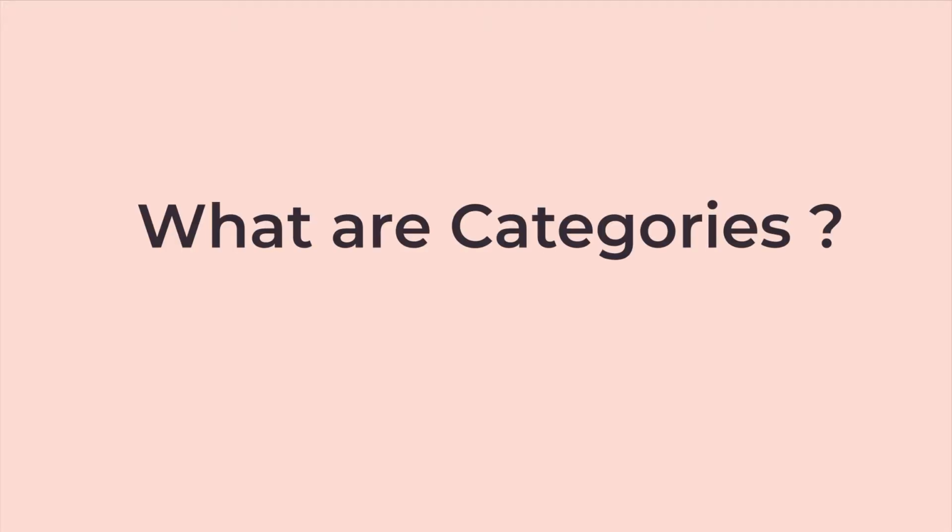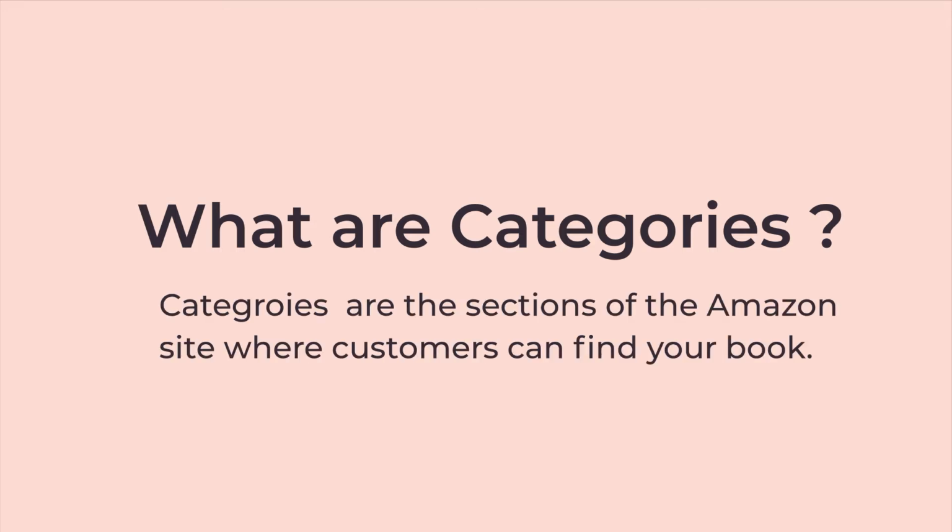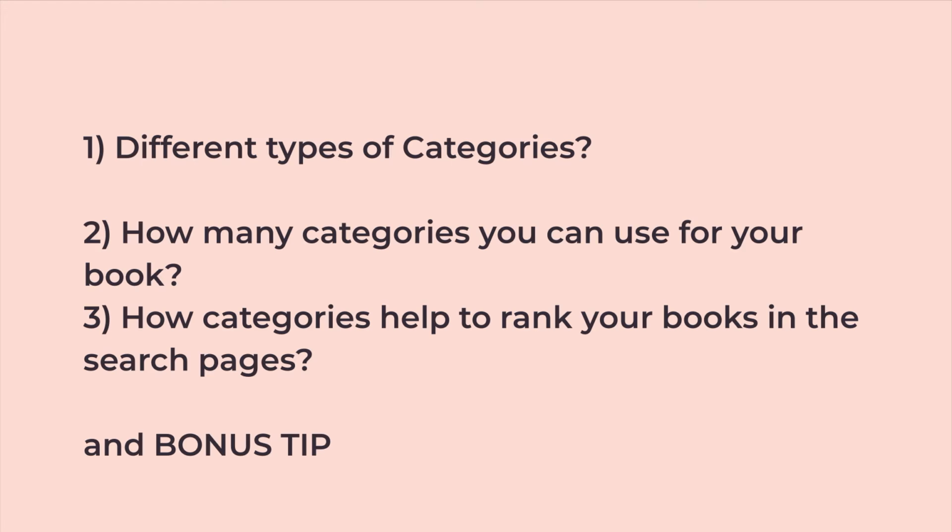In today's video, we'll be talking about categories. Let's see what categories are. Categories are sections of Amazon sites where customers can find your books. We will be looking at different types of categories, how many categories you can put in your book, and how categories will help you rank your books in the search results.